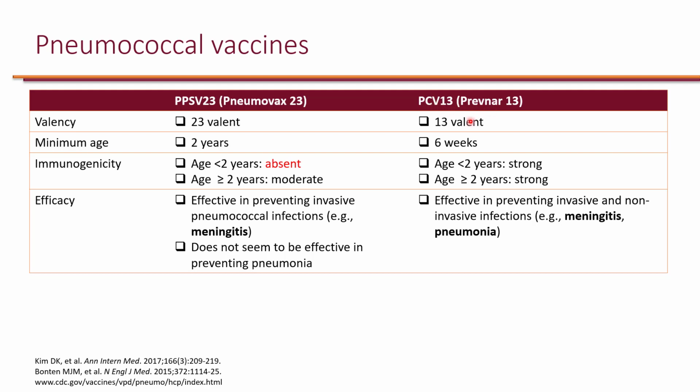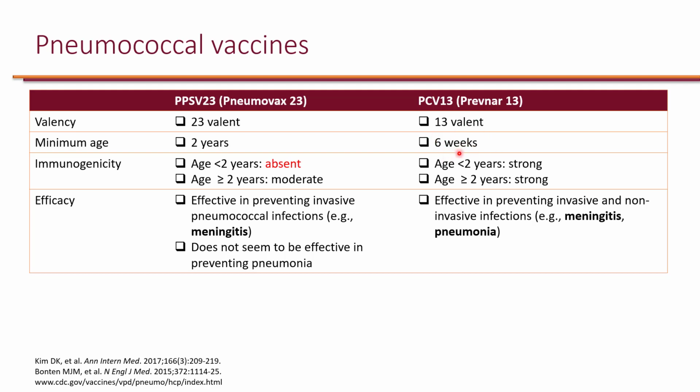Because in general proteins are larger than polysaccharides, there are fewer of these serotypes that were able to fit into the vaccine. The polysaccharide vaccine, because these are all pure polysaccharides, has 23 different serotypes. With PCV13, each one of these serotypes is linked to a protein, so only 13 of them could fit. But this is a much better vaccine because of higher immunogenicity in general, but also in young age, under the age of 2. So from 6 weeks to age 2, this would be very effective.